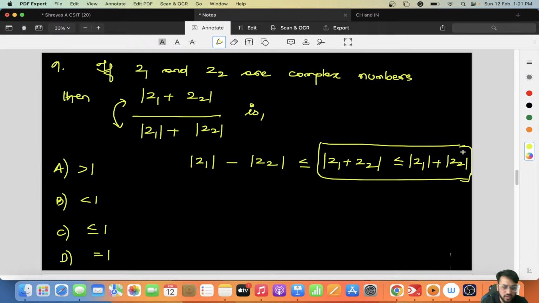Whatever is there in the property is nothing but the RHS portion.